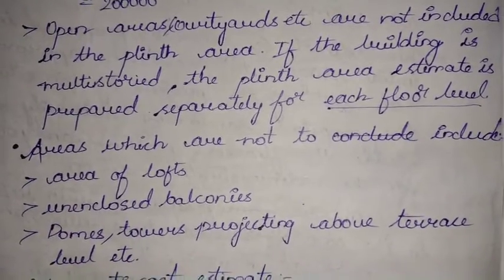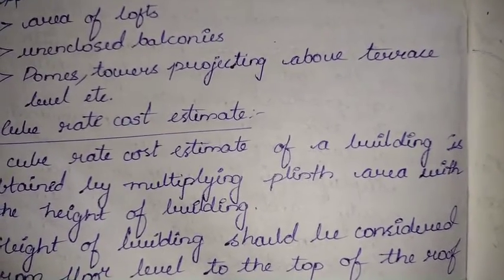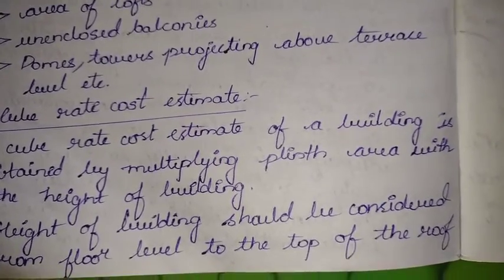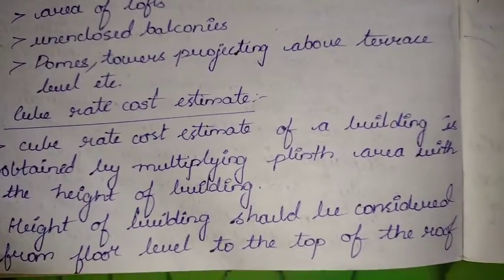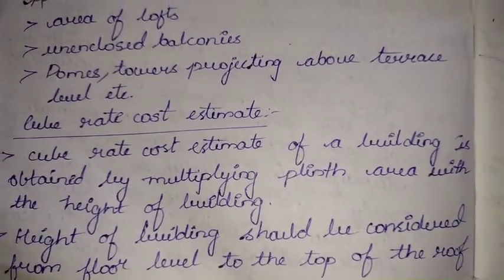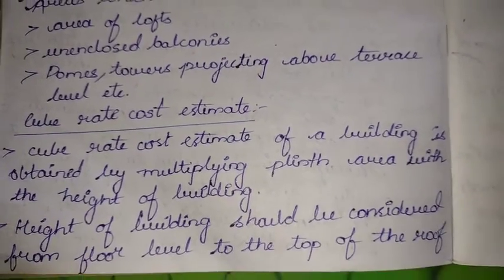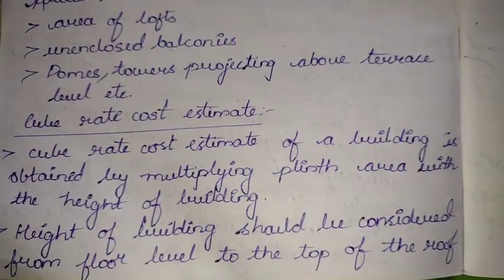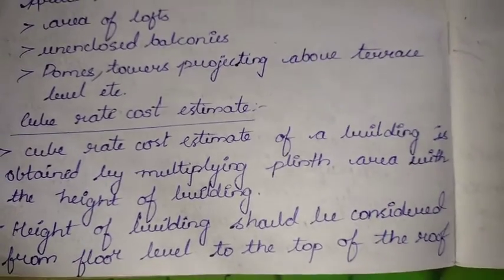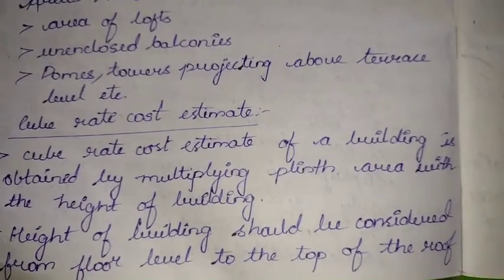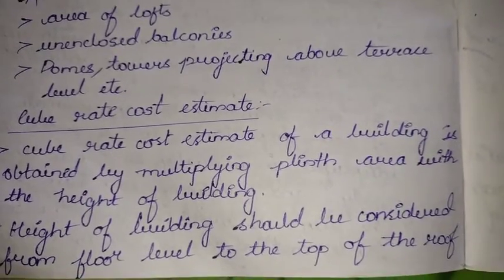Next, coming to the cube rate cost estimate. See, I told you the plinth area estimate is nothing but the simple multiplication of plinth area and plinth area rate. But whenever we are talking about area, that is simple multiplication of L into B, the length and breadth. But whenever we are talking about the cube rate, that is the volume, it is simple multiplication of area and height. Okay, area is meter square. When we are multiplying it with the height, we will be getting a volume, that is meter cube. Okay, cube rate cost estimate.